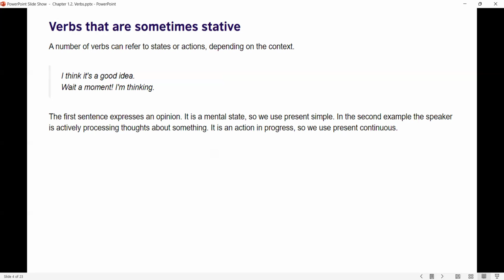You can use a number of stative verbs to refer to an action as well. For example, I think it's a good idea. It's a stative verb. So in this verb, it expresses an opinion. But look at the second sentence. Wait a moment, I'm thinking. But this one is an action. So it is an action in progress, so we use ing form with it.